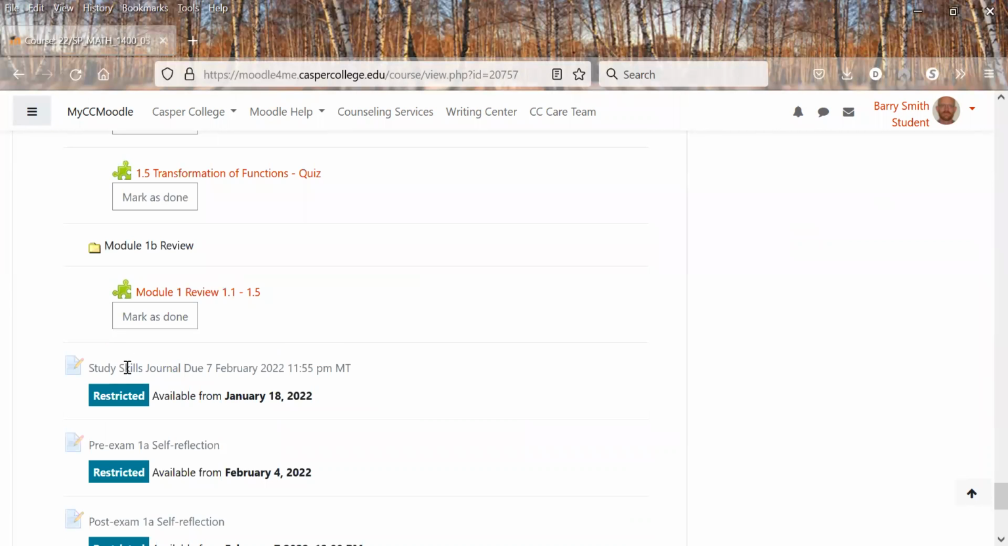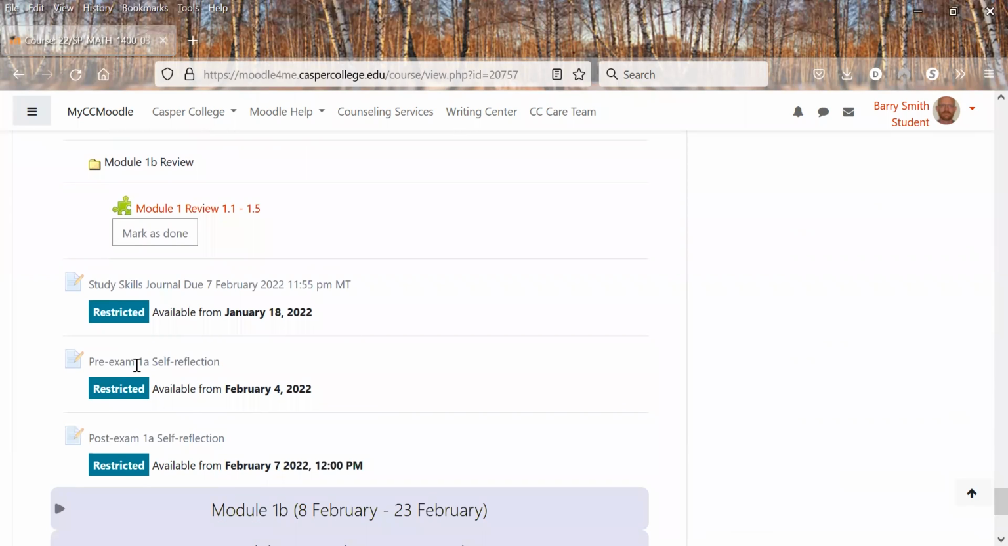And then we have the study skills journal. It'll open up once class starts, and it's talking about math study skills. I talked about how the brain works and different brain friendly techniques for learning things, and it'll have some prompts. You have to answer those prompts, and again, that has to be done before the 7th of February. It opens up on the 18th, and then it has to be due by the 7th.